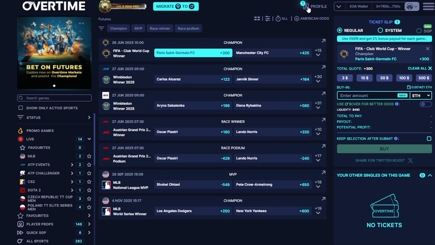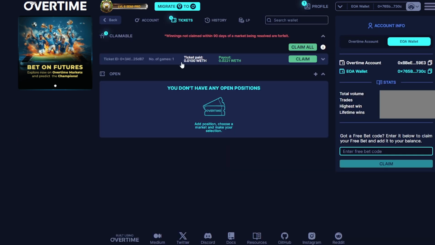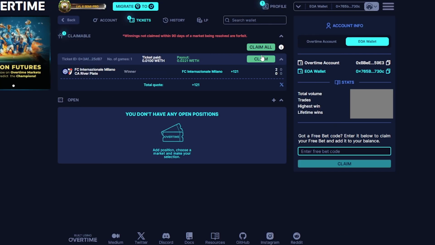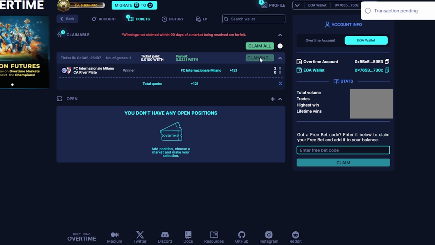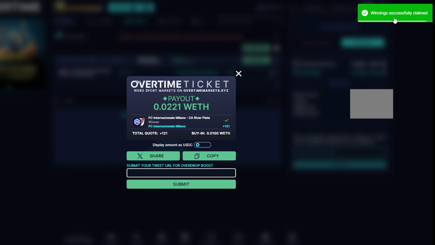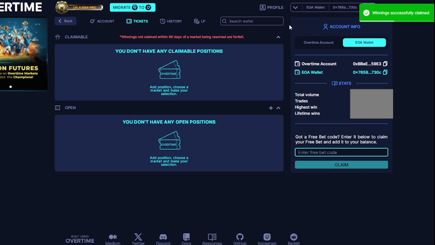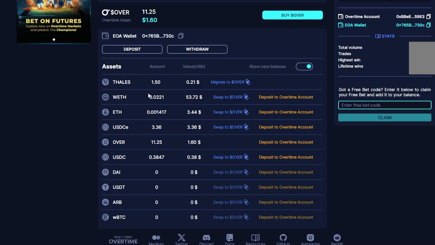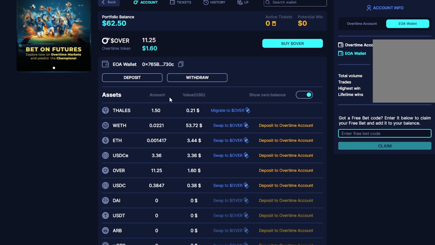Now, you can see on my profile, I currently have a bet that I won, and you can see that I bet 0.01 wrapped ETH and I won 0.02221 ETH. Now to claim your winnings, it's very simple. All you have to do is click claim and confirm it in your wallet. And you can see in the top right hand corner, the winnings have been successfully claimed. And now it's in my wallet. So if I go to account, you could go ahead and see how much I currently have in wrapped ETH. So now I have collected my winnings.